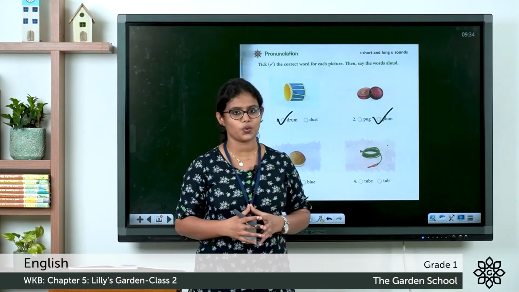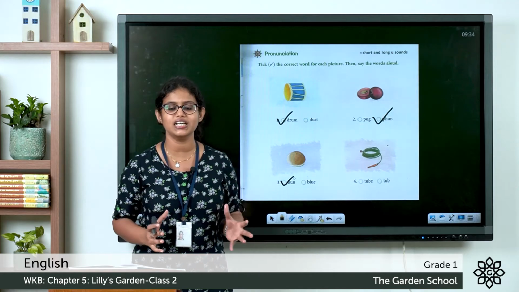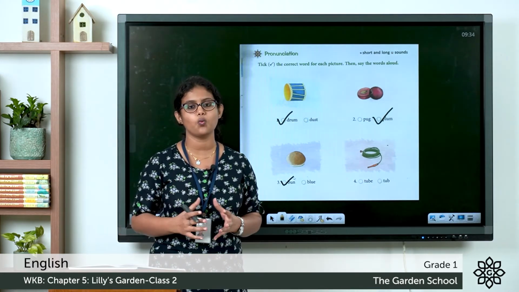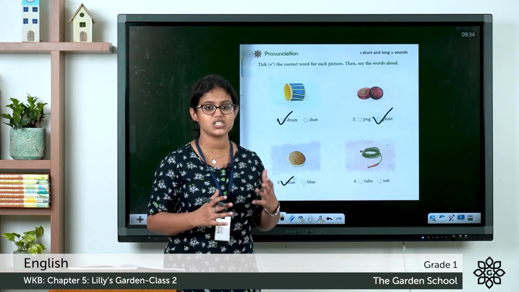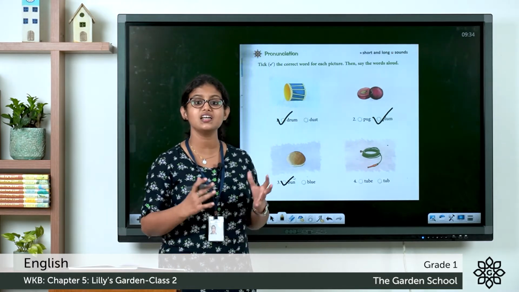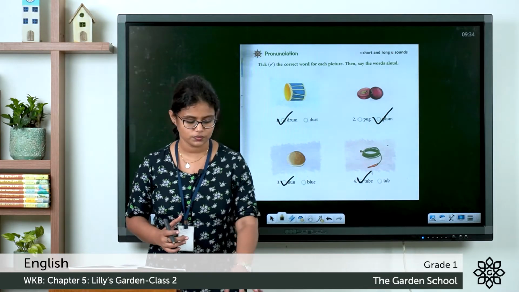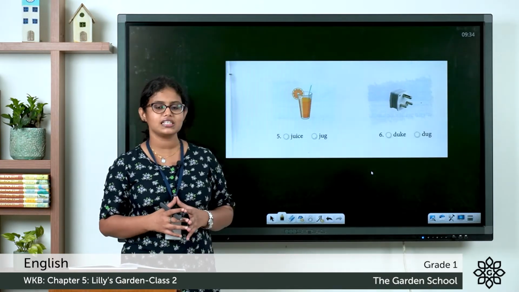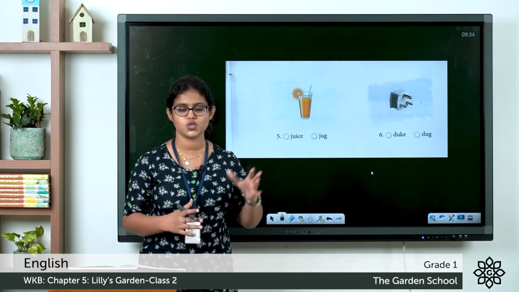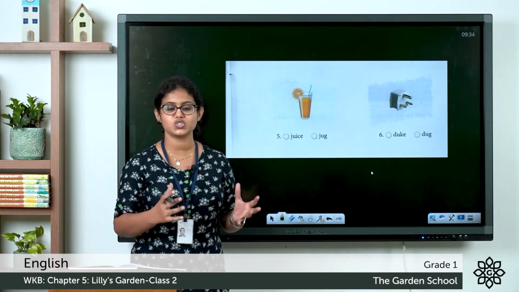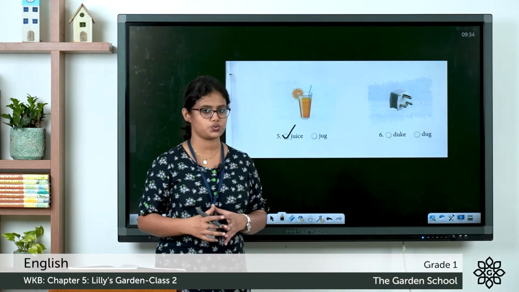What about the next one? Tube, tub. So tub is actually a container for holding water. So which is the correct word for this picture? Is it a tube or a tub? It is a tube. So you can tick the word tube. See the next one. Juice, jug. So what is this picture? It's a picture of juice. So you can tick the word juice.